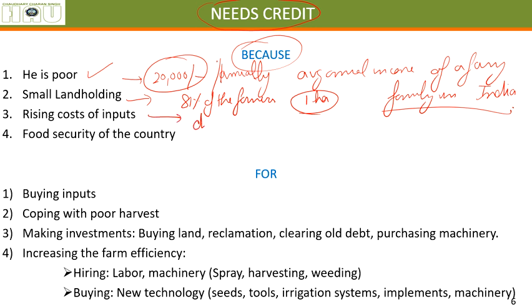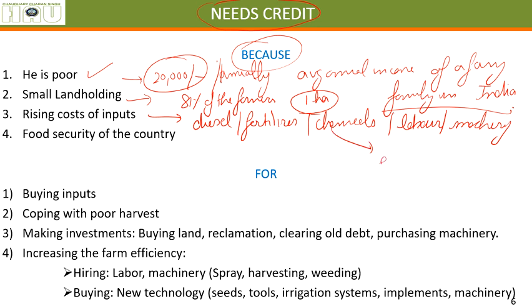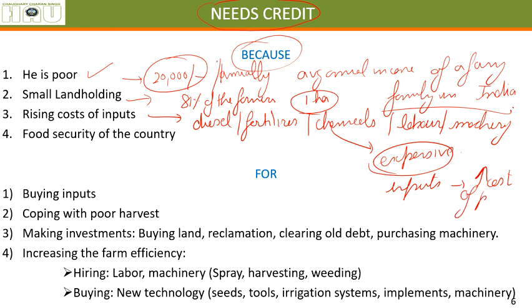Rising cost of inputs: diesel, fertilizers, chemicals, labor of any type, machinery, all these things are getting expensive day by day. These are all inputs. That means increasing cost of production. So how can the farmer arrange for everything that is getting expensive out of just this 20,000 rupees? He cannot. That's why he needs credit. That's why he needs help.